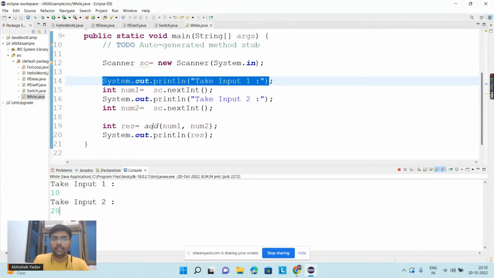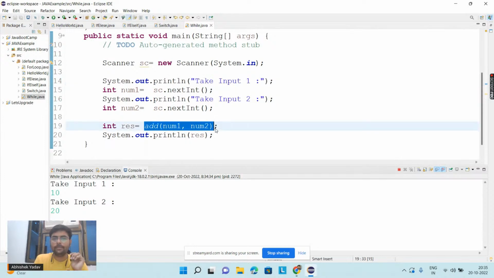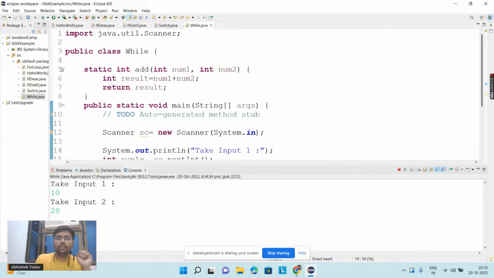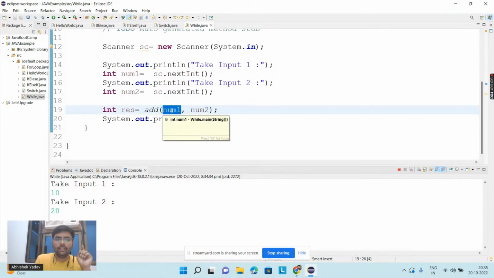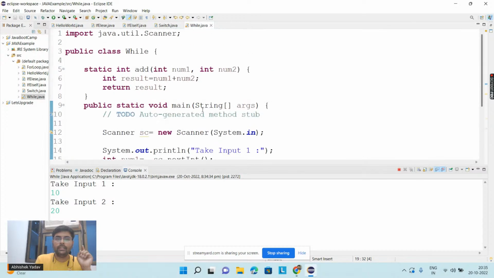From line number 19, you are in the right hand side part, and since I'm using the assignment operator, first the right hand side part will be executed. After getting the result from the right hand side, I will execute the left hand side part. So you will go to line number 5, where num1 is equal to 10 and num2 is equal to 20. This 10 will be stored inside num1 and this 20 inside num2. Then num1 plus num2, that is 10 plus 20, 30, and you store the result inside the result variable, 30.